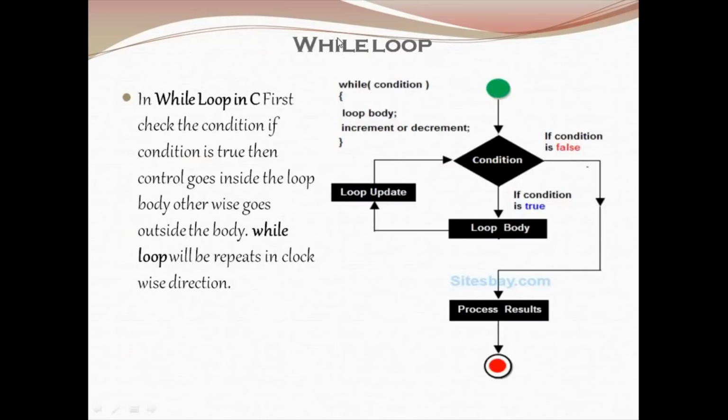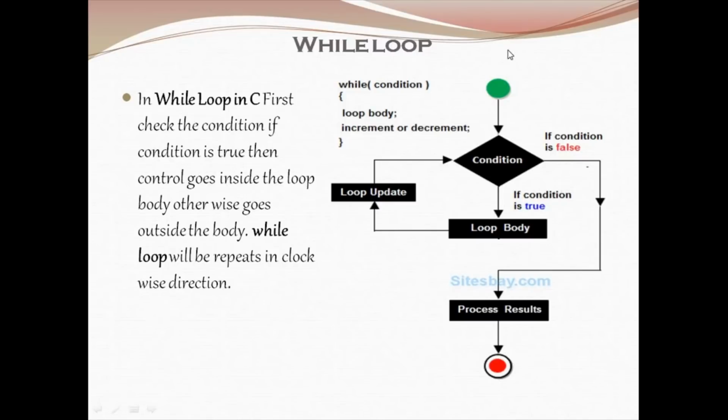First moving on to while loop. The while loop will first check the condition. If the condition becomes true, it will execute the loop body, and the value is incremented, and again the condition is checked. Until the condition becomes false, the body of the loop will be executed. Once the condition fails, the while loop is exited. So here is a flow chart for while loop.